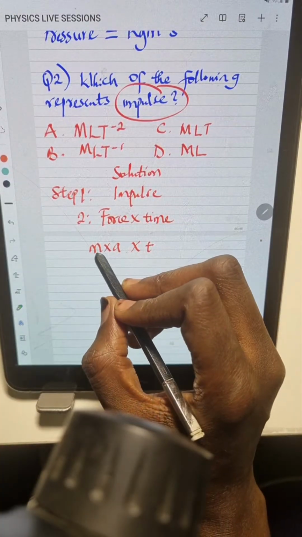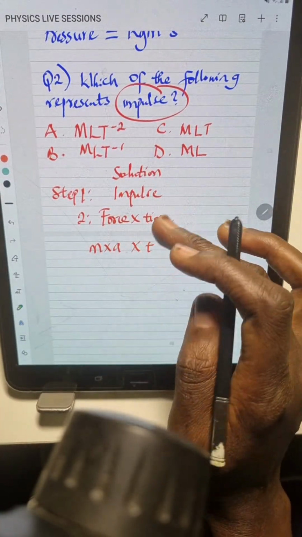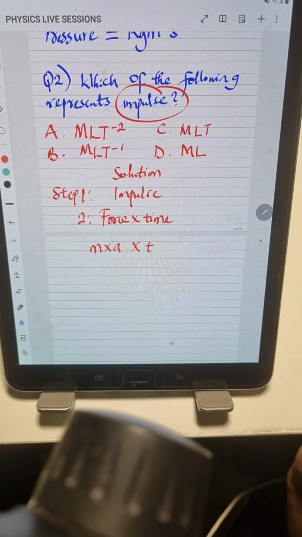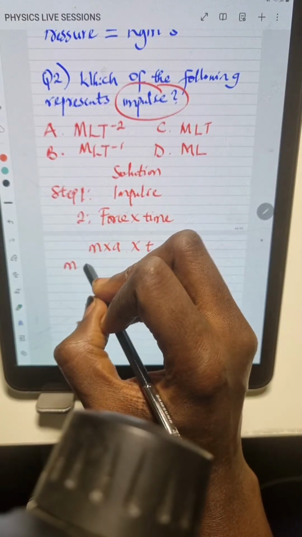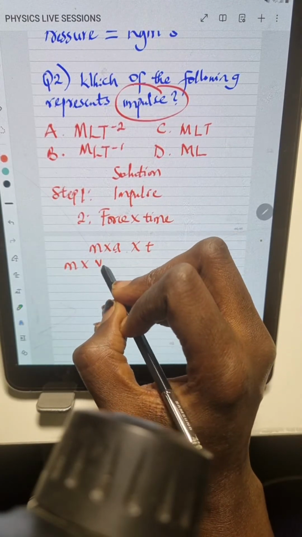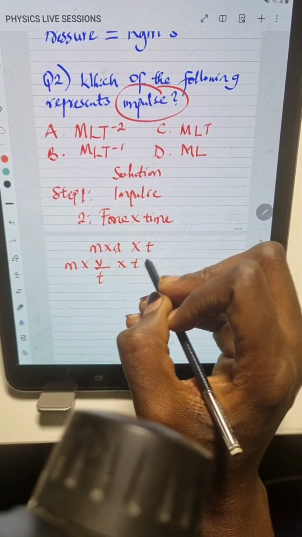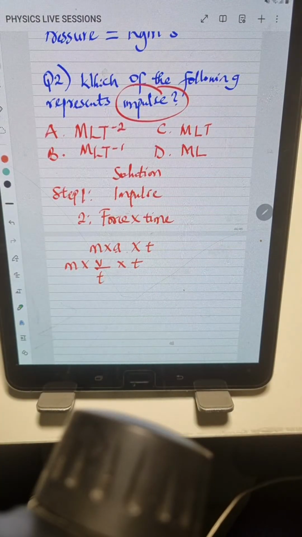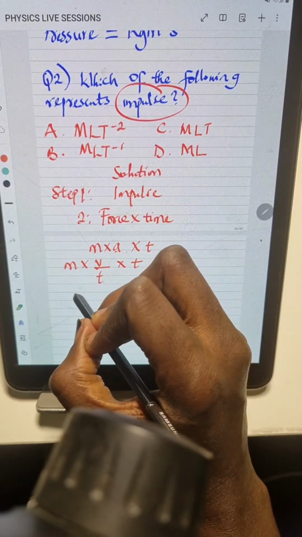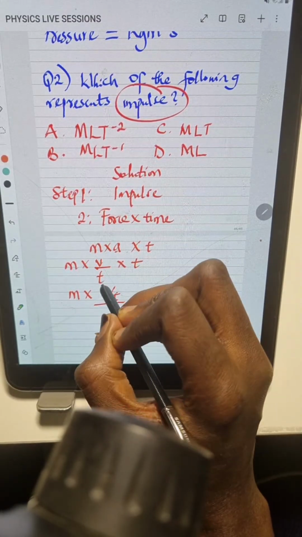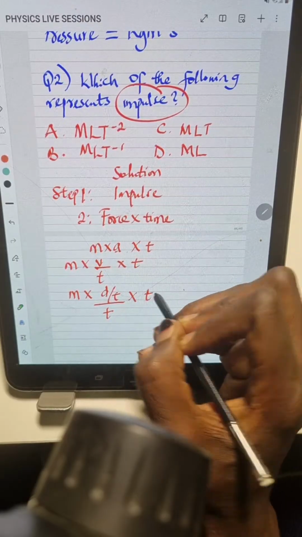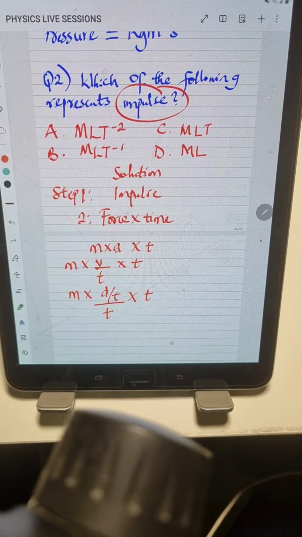Okay, and what we did initially was the units. Now this is dimension. Now this is mass. So we write this out. Mass times acceleration is what? Velocity over time, then times the time we have here, right? That's how we keep breaking it down till we get the answer. So now this is mass times velocity. Here is what? Displacement over time, all over the time we have here, then times another time. So I'm breaking this down step by step, step by step.